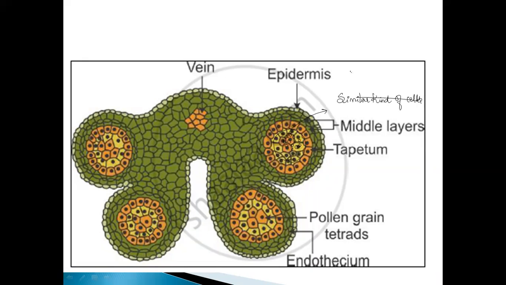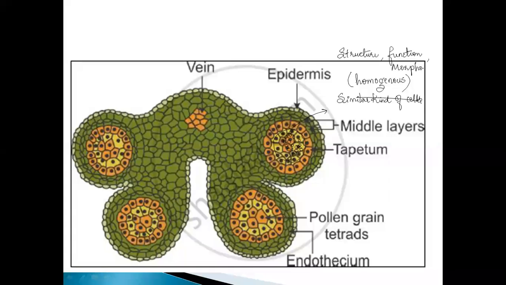I told you, right? It is homogeneous. Homogeneous means similar, entirely uniform. They are similar in structure, morphology and function. Clear? Homogeneous means they are similar in structure, similar in function and the morphology.